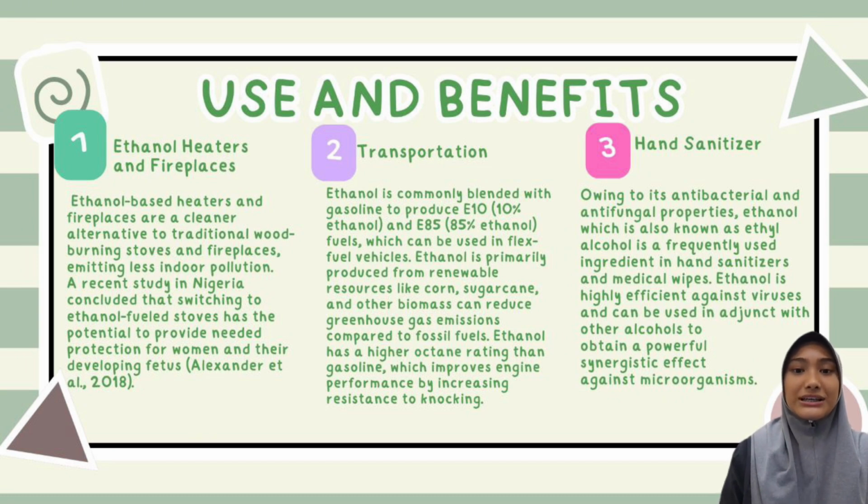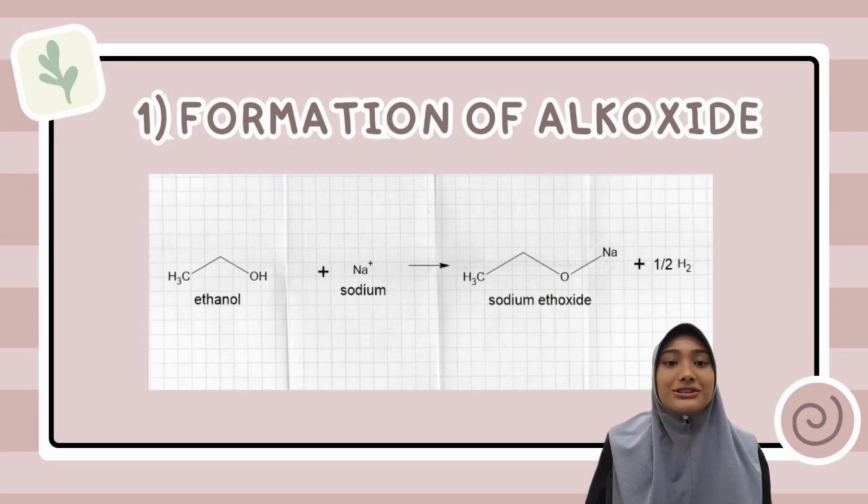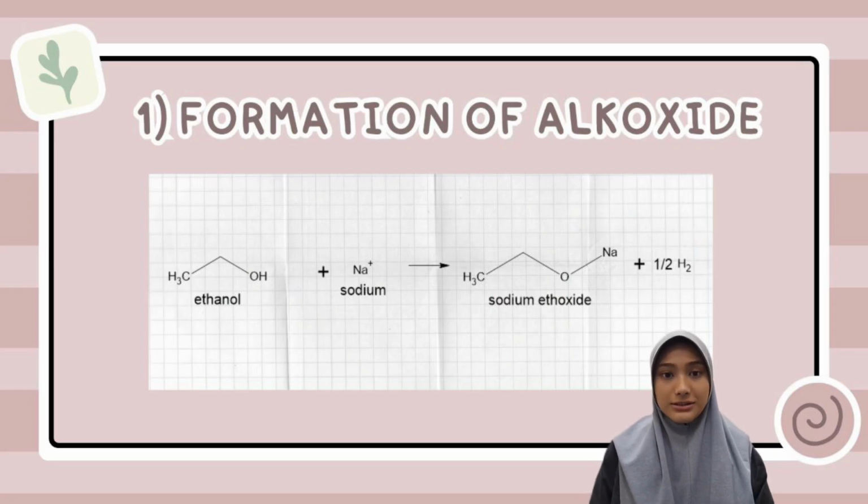As for transportation, ethanol can be blended with gasoline to produce E10 and E85, which can be used in flex-fuel vehicles. And as for hand sanitizer, ethanol acts with antibacterial and antifungal properties, where ethanol is known as ethyl alcohol. Now, let's go into the formation of alkoxide.